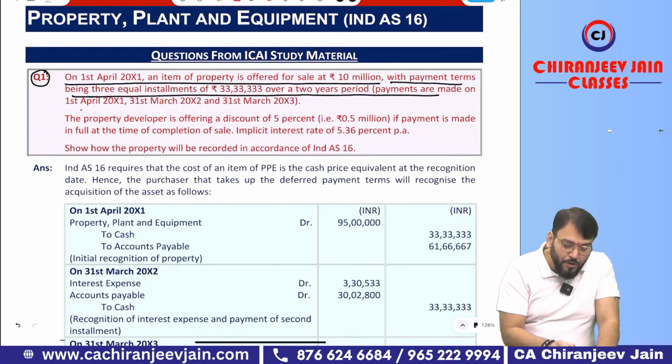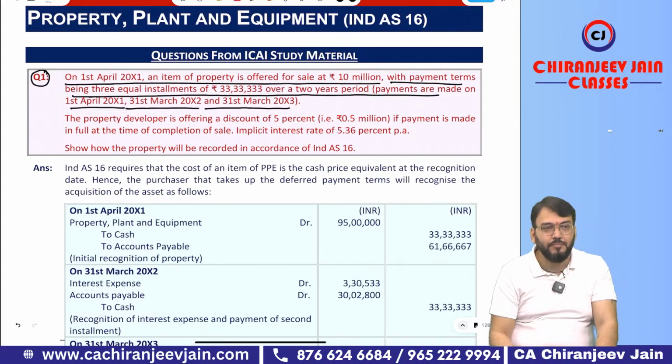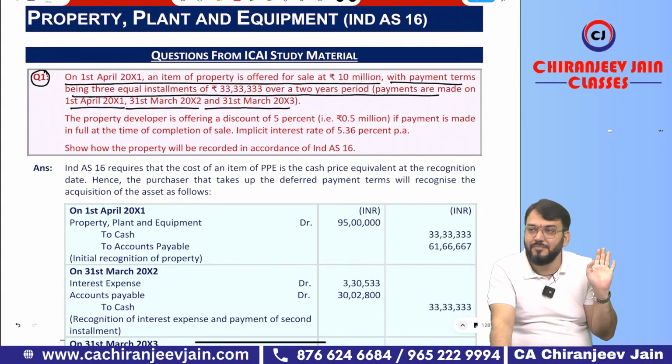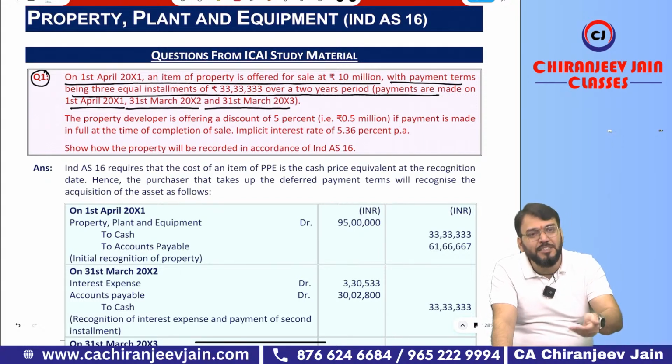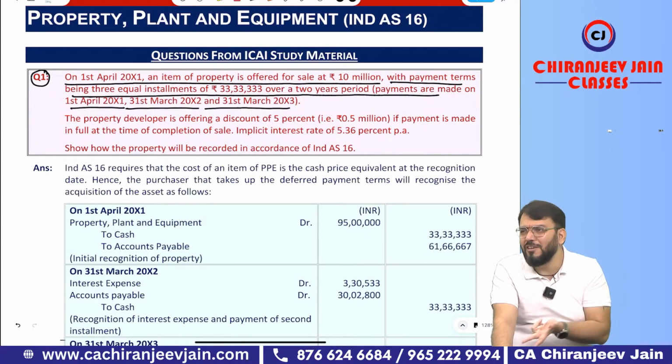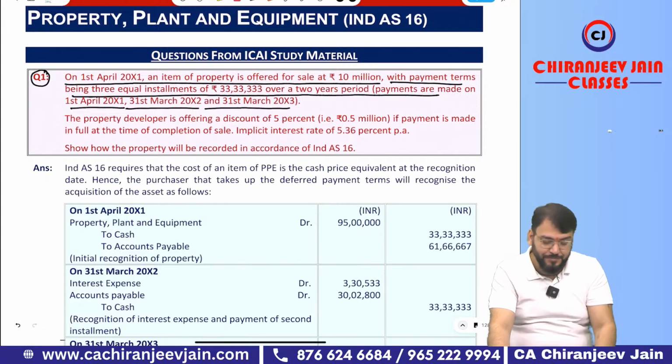Payments are made on 1st April 2001, 31st March 2002 and 31st March 2003. Means deferred payment. If the question is silent, it will always be beyond the normal credit period. Two years will always be beyond one normal credit period.